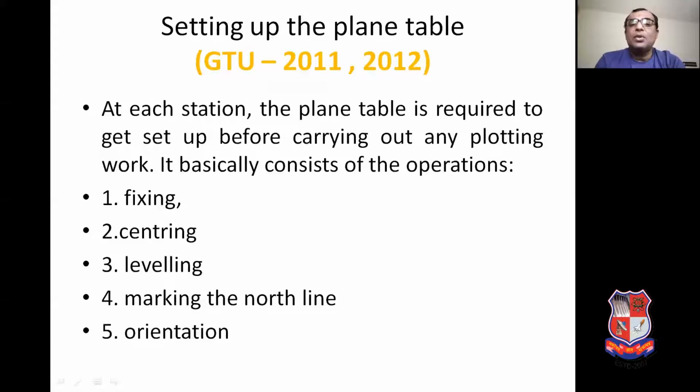At each station, 5 operations are required to be performed before starting the plane table surveying work, and they are fixing of the plane table, centering of the plane table, leveling of the plane table, marking the north direction on the drawing sheet of the plane table, and orientation of plane table. So let us discuss each and every operation in detail.